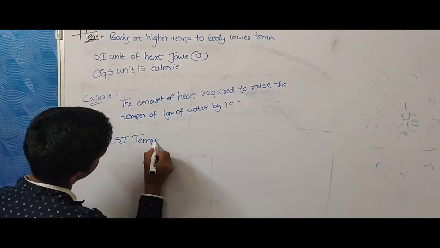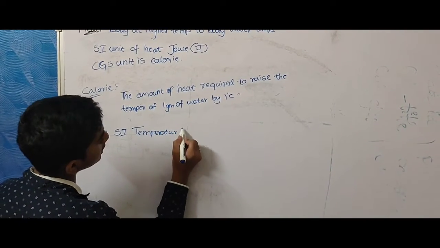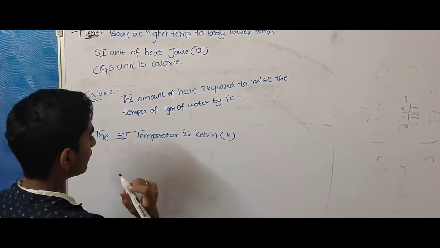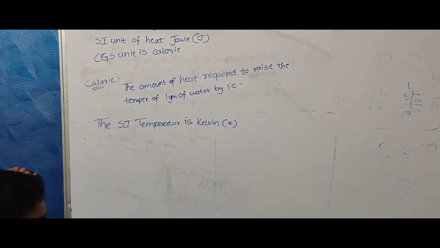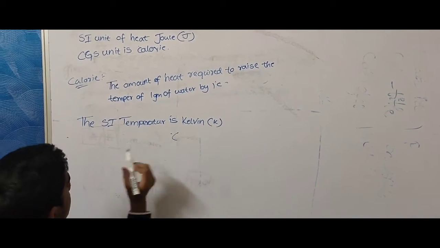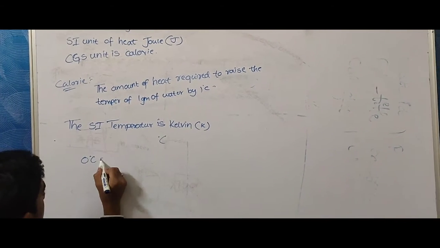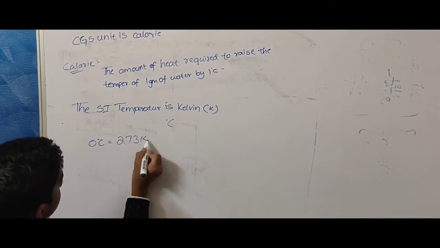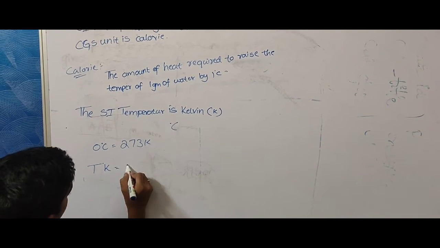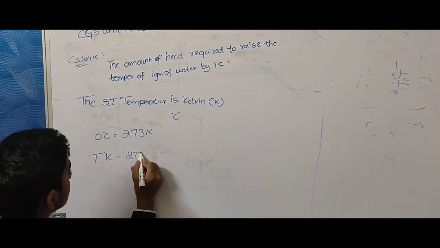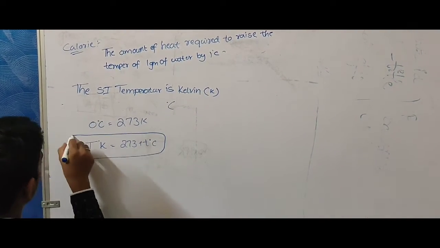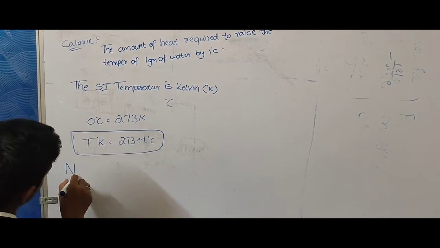temperature is Kelvin, K. And it is also known as degree Celsius also. Here 0 degree Celsius is equal to 273 Kelvin. Temperature K is equal to 273 plus T degrees Celsius. This is the formula.